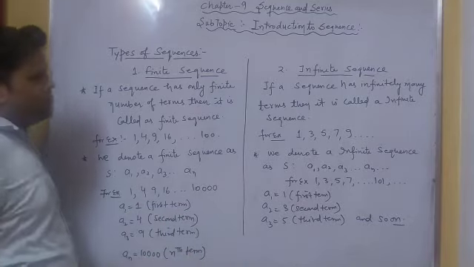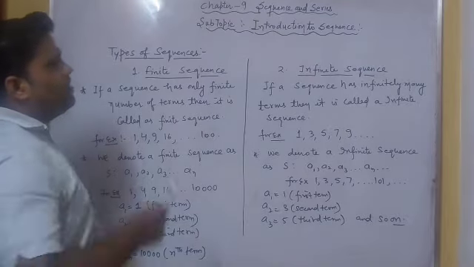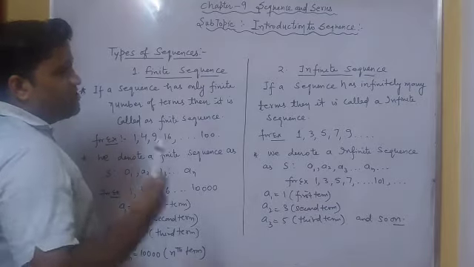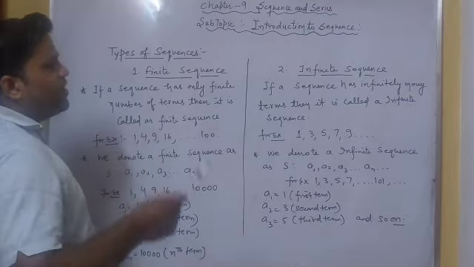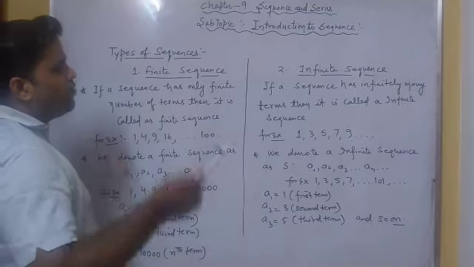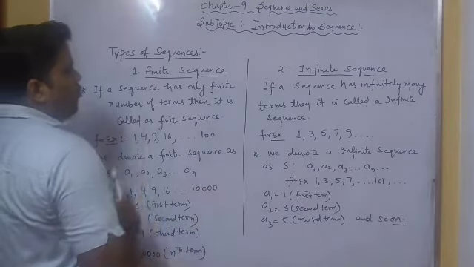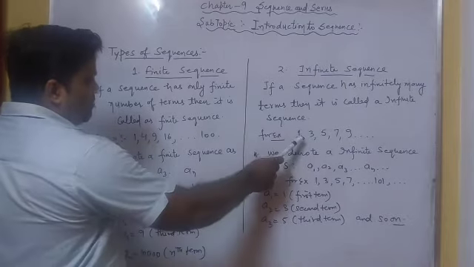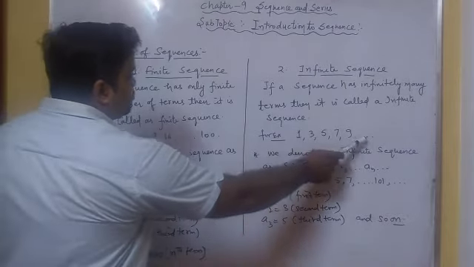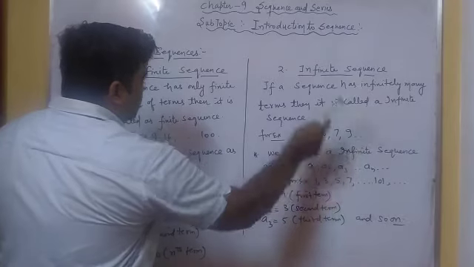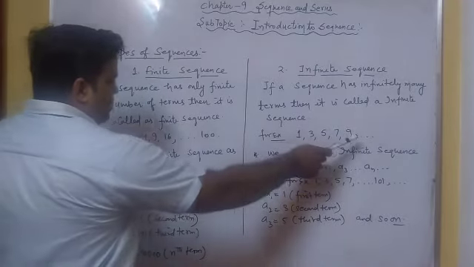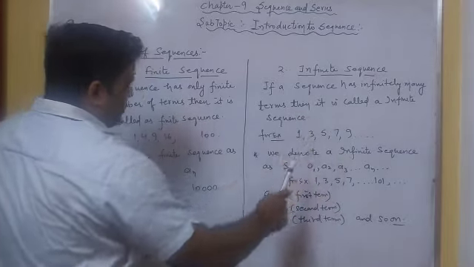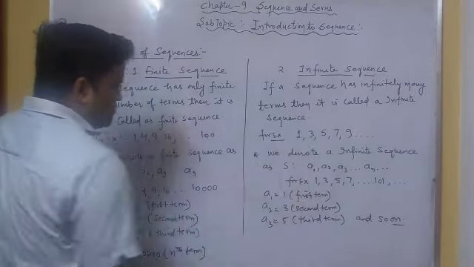Now let us come to the infinite sequence. When a sequence has infinitely many terms, it is called an infinite sequence. It means there is no ending. It goes on continuously without any ending. Such a sequence is called an infinite sequence. For example, 1, 3, 5, 7, 9 and so on. Here the dots represent that this sequence is not ending. It goes on up to infinity. So it means that it is an infinite sequence.